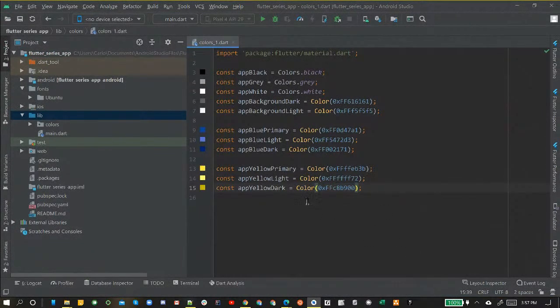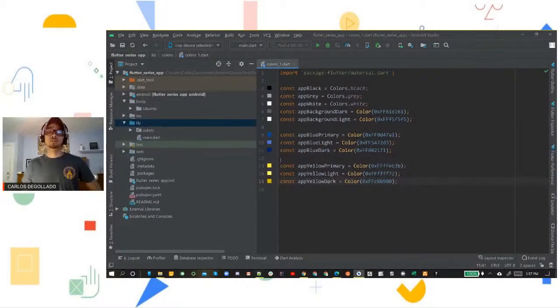Control V. All right. So yeah, this is it. This is going to be your color file right here. I mean, this is all we're going to build for the colors. This is all we need. If you've made it this far, you've done it correctly. You got no red lines. That's very important. And yeah, so this is what we're going to be referring to for our colors.